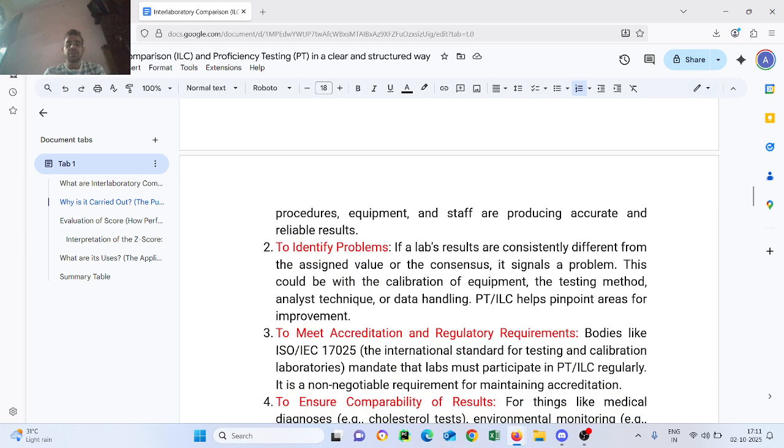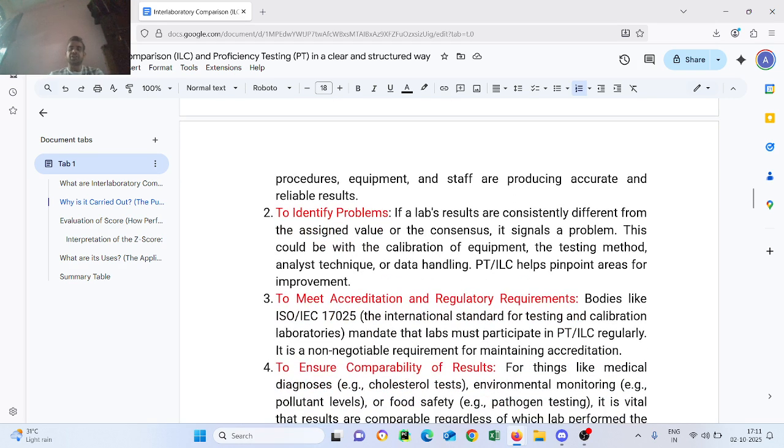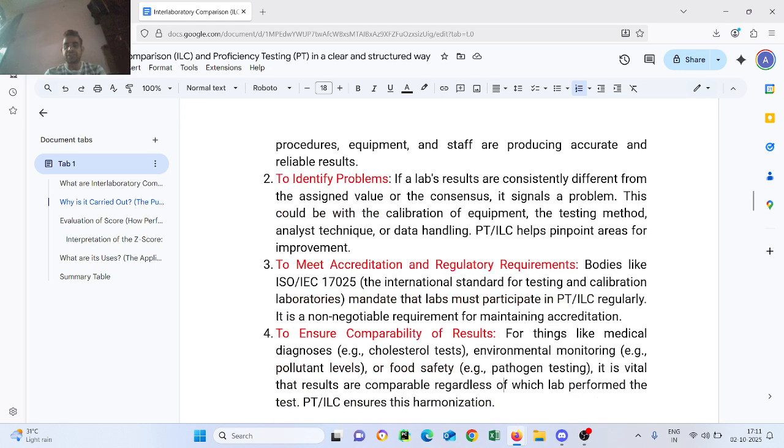Third point, to meet accreditation and regulatory requirements. Bodies like ISO IEC 17025, the international standard for testing and calibration laboratories, mandate that labs must participate in PT and ILC regularly. It is a non-negotiable requirement for maintaining accreditation. Fourth, to ensure comparability of results.